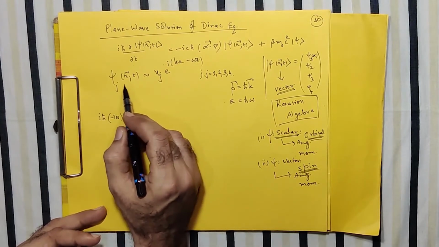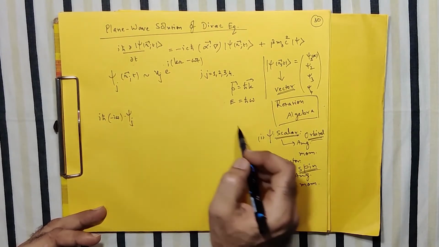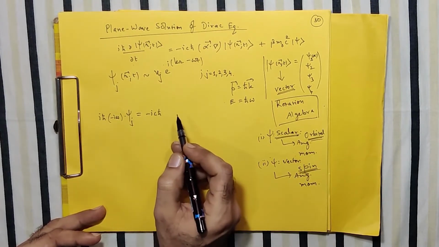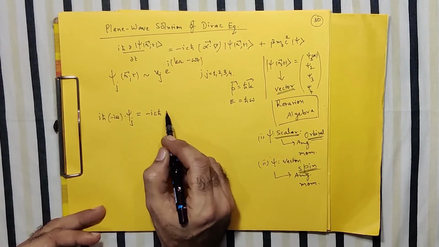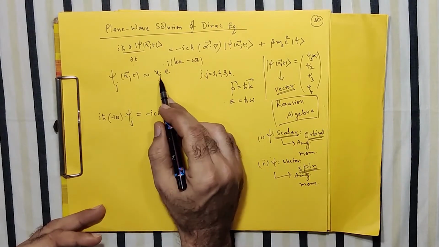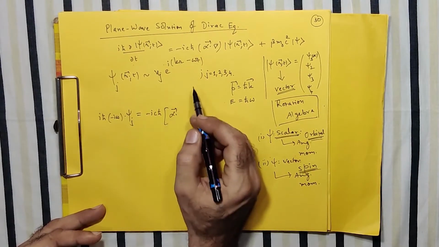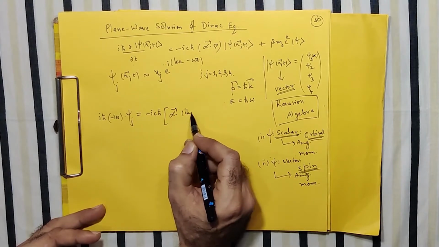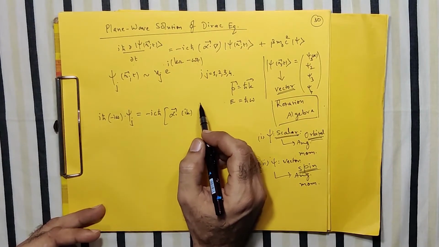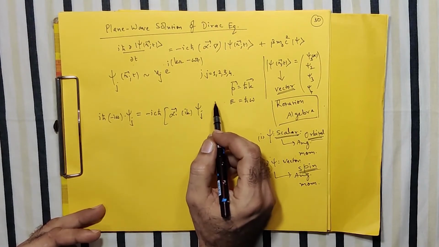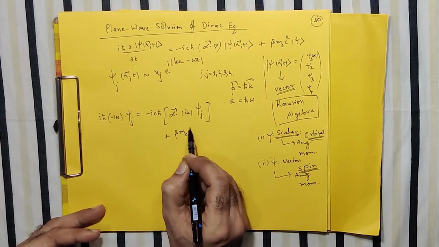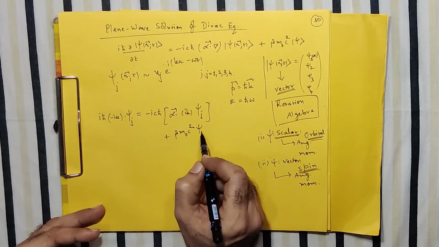And I'm avoiding writing this r t every time, but you assume that it is everywhere. And then on the right hand side also I do the same thing. I c h cut which was there, this alpha which is as it is, and when this nabla operates on this exponential term, this i k comes out. So I write that part i k, and of course that u_j and again the exponential term which we have obtained, which I can combine, so it will give me the psi_j back, correct? And of course in the last term I will write beta m0 c square and that psi_j term again, correct?